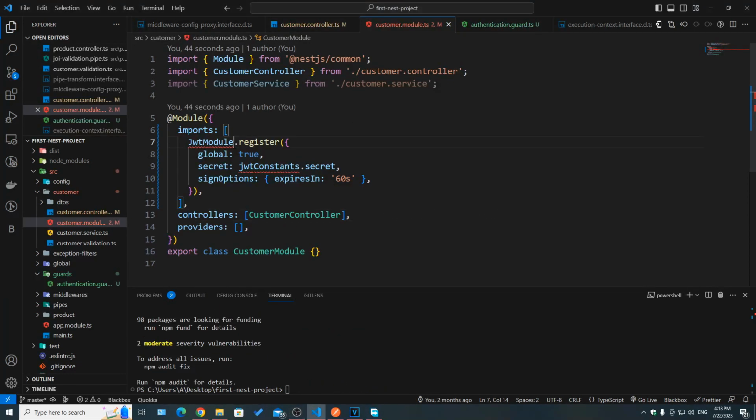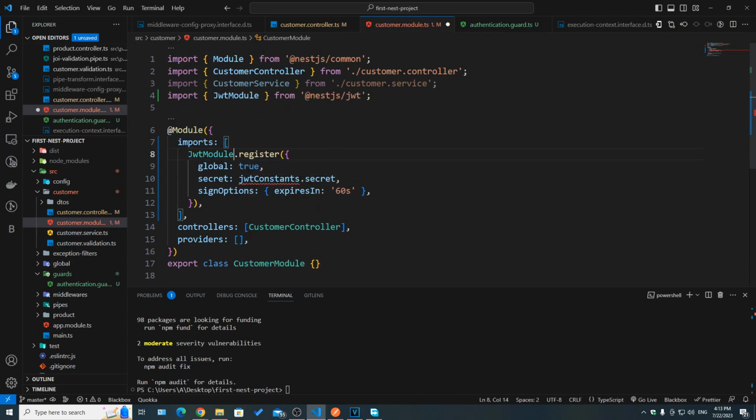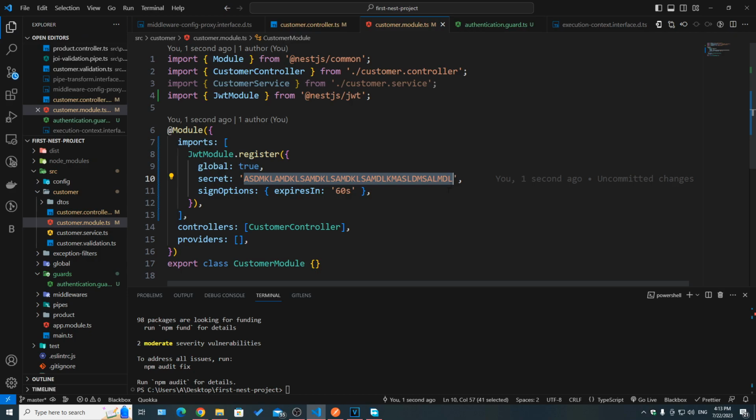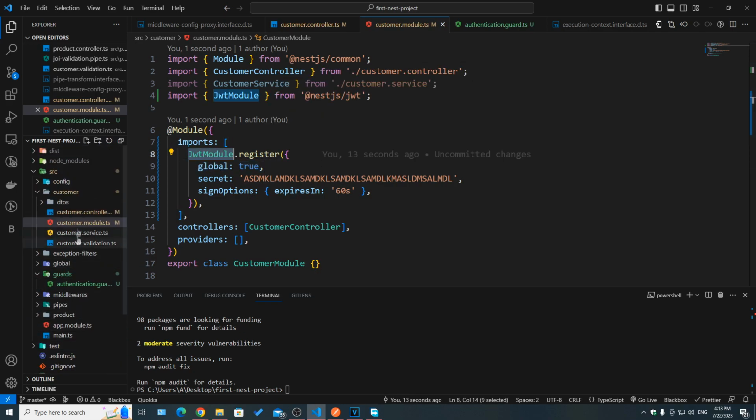Now that it's installed, we can import that package and then that module. Here in the secret I'm going to add the secret, but again this should be in an environment variable file, and then using a config file you can read it, with process.env in the config file, so you need to keep this as a secret. And then we set this as global true, so anytime we use the JWT module anywhere in our application, in any auth guard, in any module, it's going to use this secret and those sign-in options.